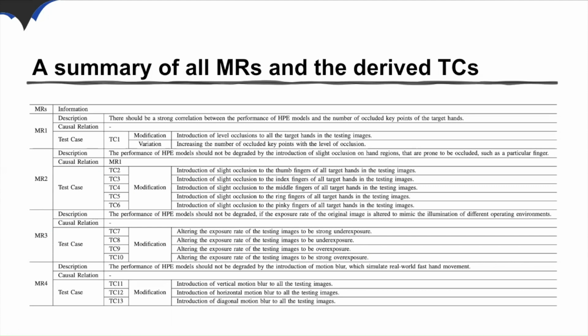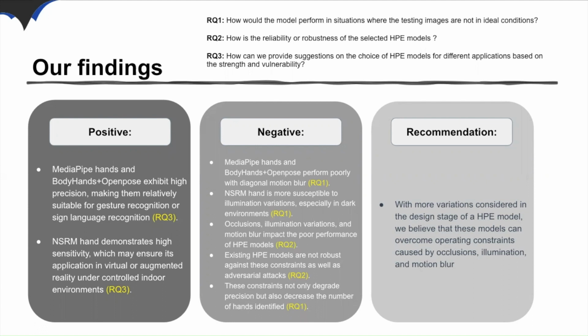We have created a table summarizing the objectives of each MR and how it was validated against its respective thesis. To categorize our findings, we have created 3 categories: positive, negative, and recommendation.